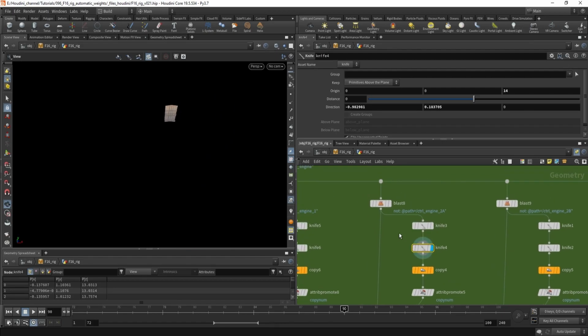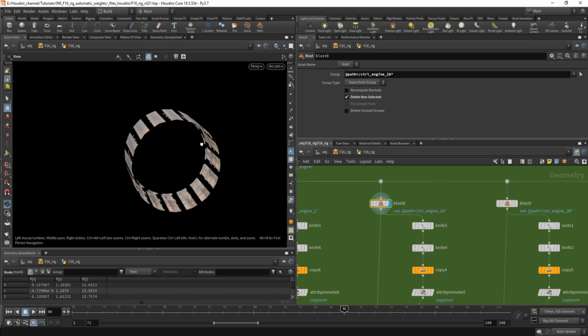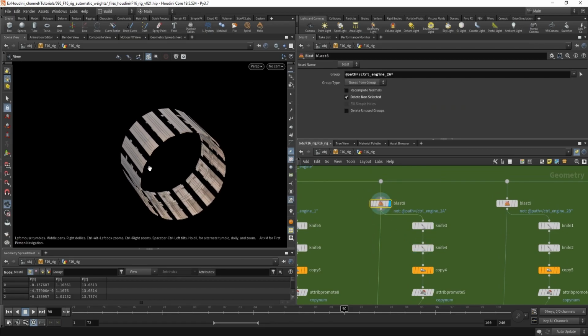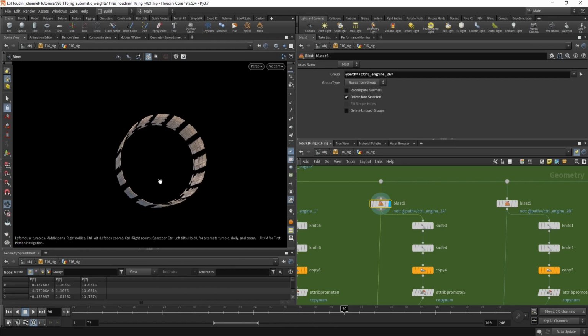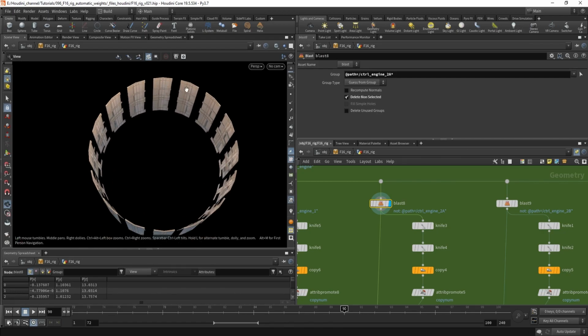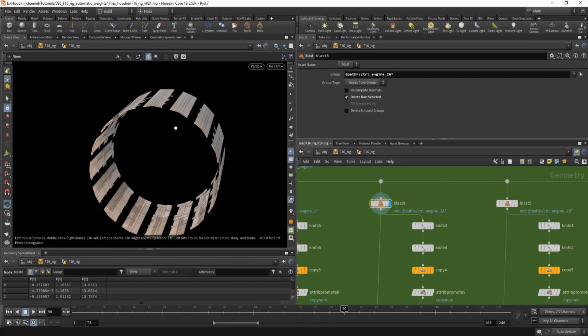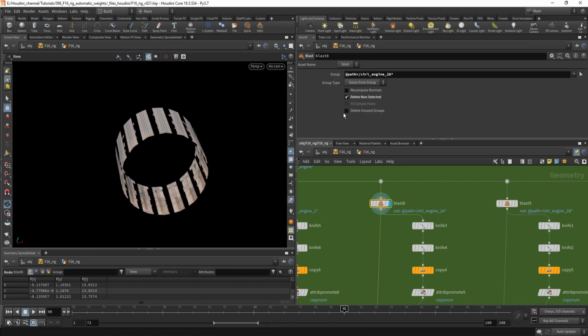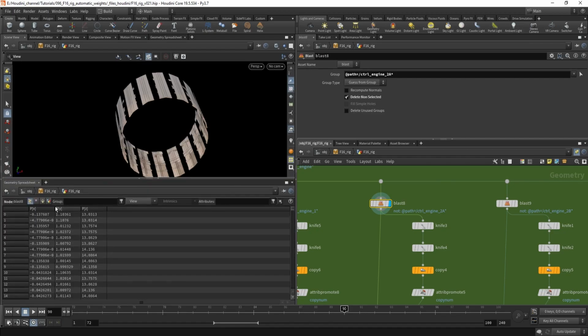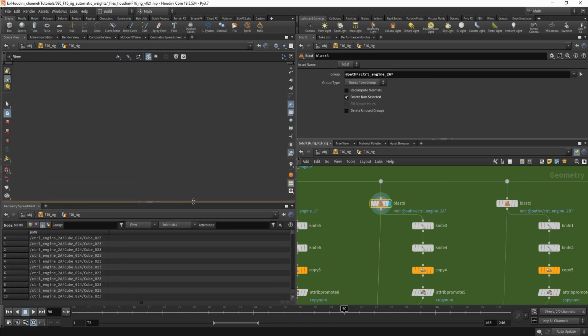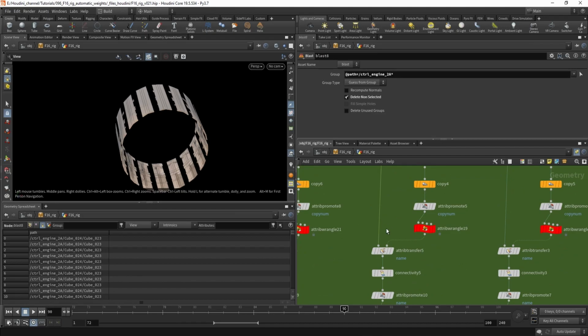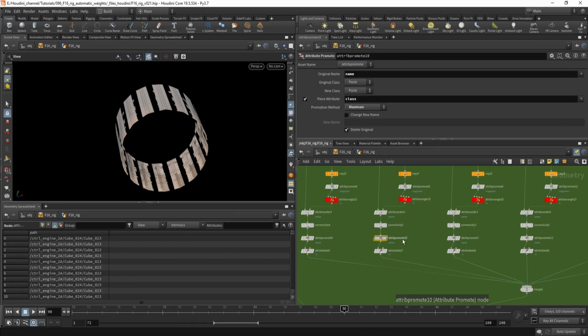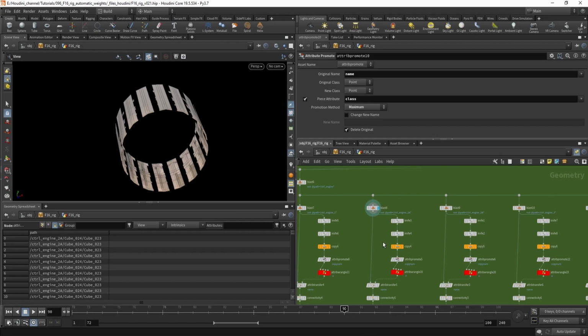and the way I modeled it, I have all these rings as one object. Probably the best way you could approach it would be to have each of these flaps, or I don't know what it is, as a separate object, and then it would have a separate path attribute, and you could use that to create the name attribute, which I'm doing somewhere here.